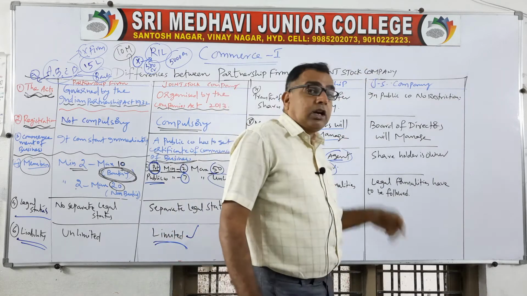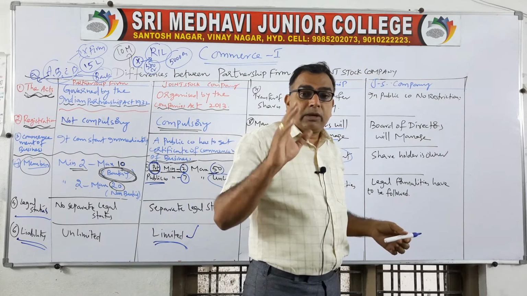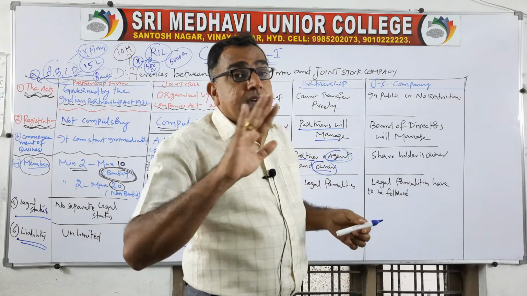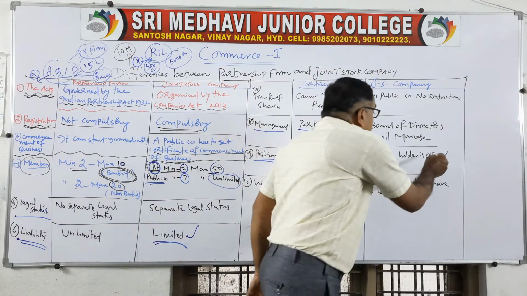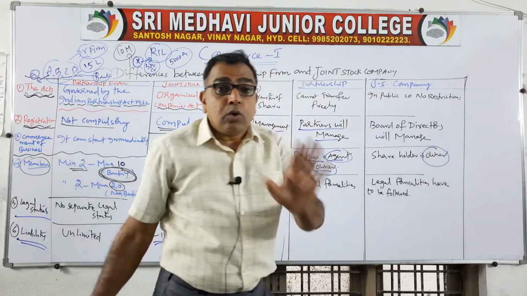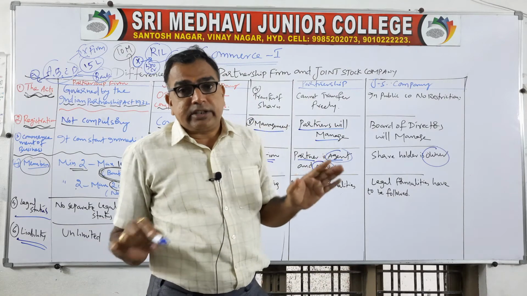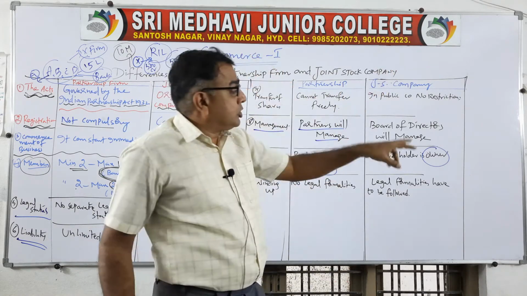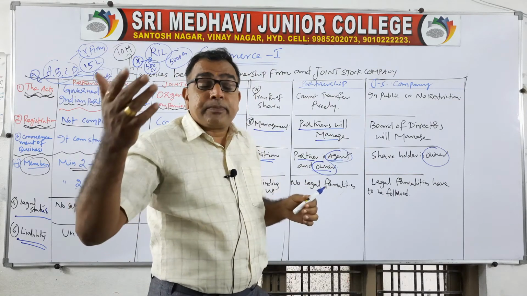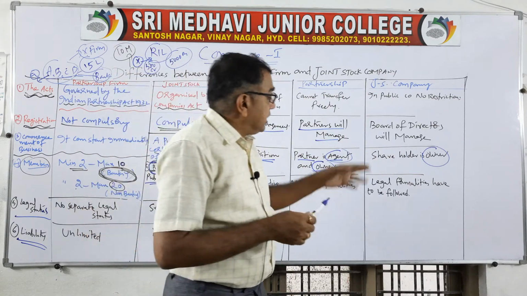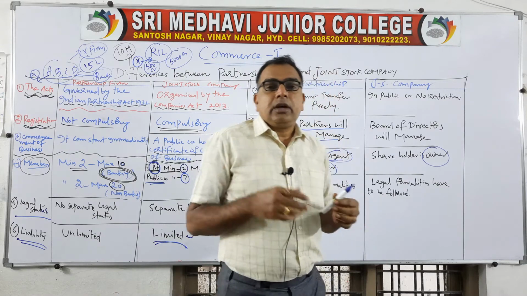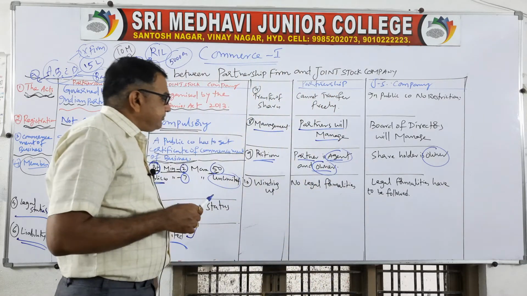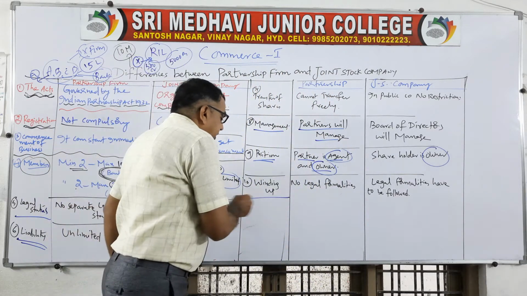In case of joint stock company, the shareholder, the person who has purchased the shares, is not the agent, is the owner. Shareholder is only the owner, not the agent, because he is not working on behalf of the firm. He has just invested, so he is the owner. At the end of the year, when the company gets profit, he will get a share in profit. That is called dividend.